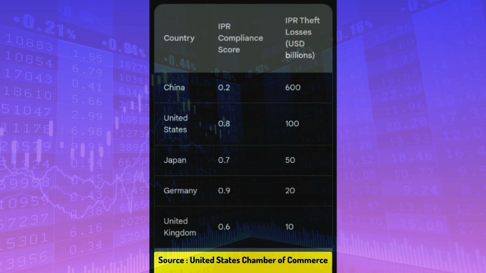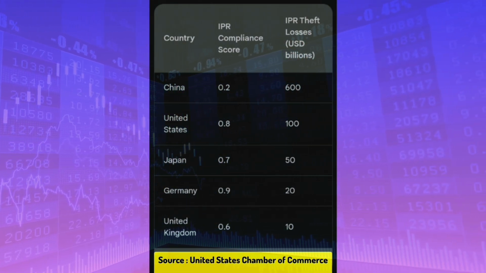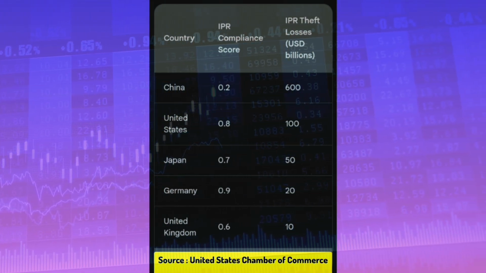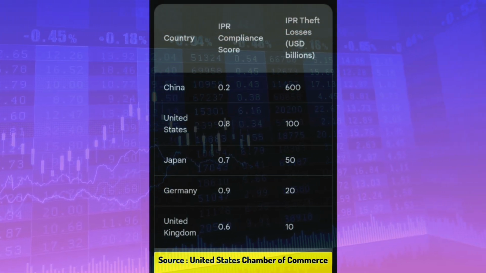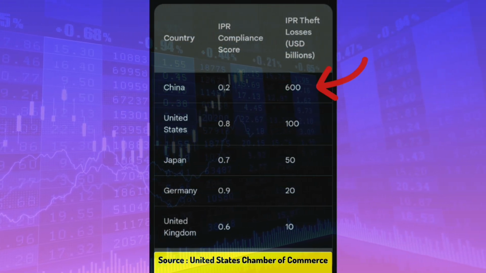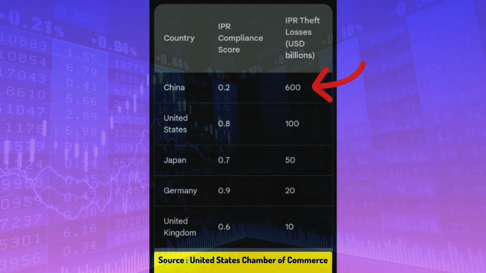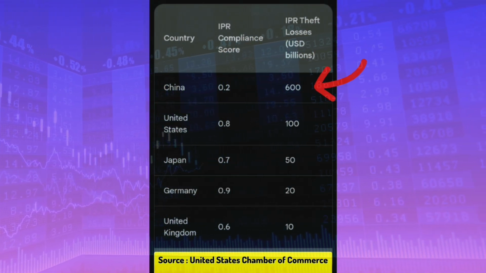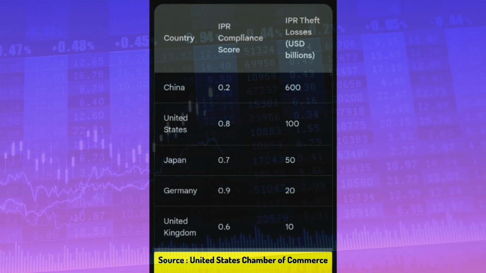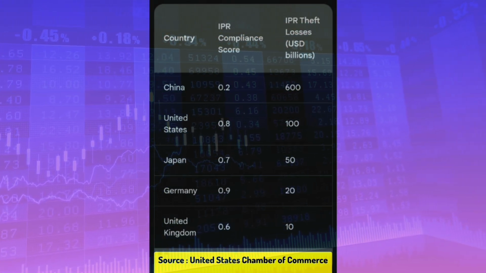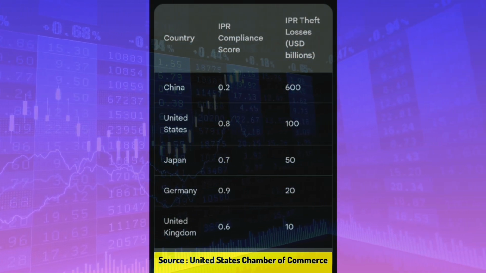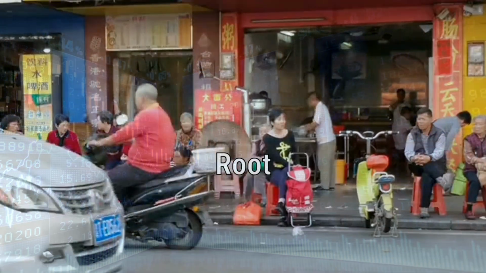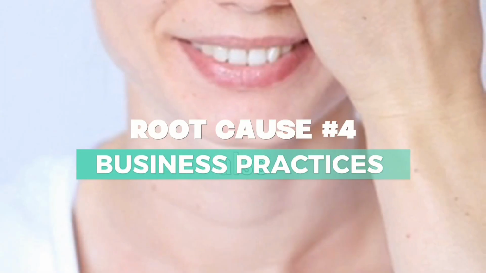with IPR. This is likely due to the fact that China has a long history of counterfeiting and intellectual property theft. China also had the highest IPR theft losses in 2018, at $600 billion. This is a significant amount of money, and it is a major burden on the Chinese economy. The IPR theft also hurts innovation and economic growth in China, as it discourages companies from investing in research and development.